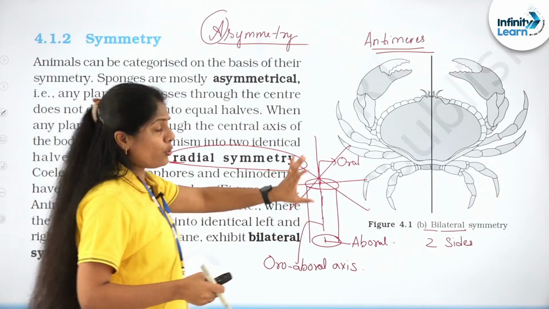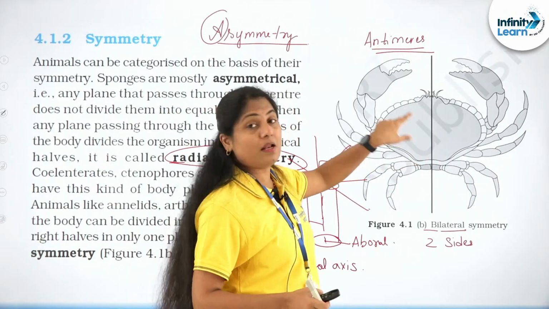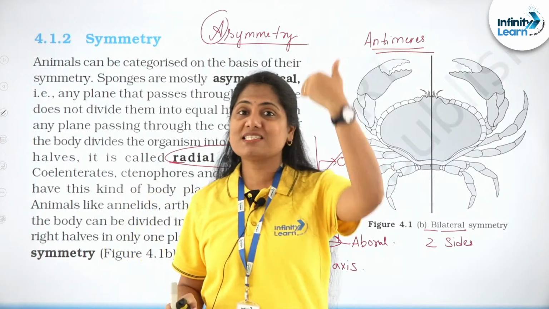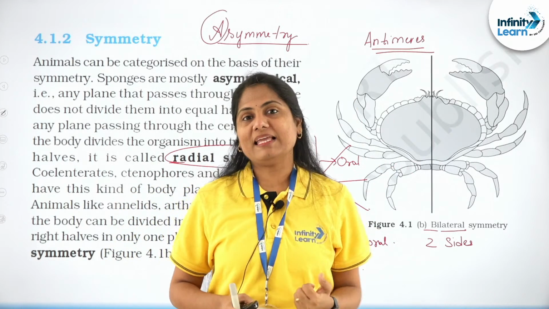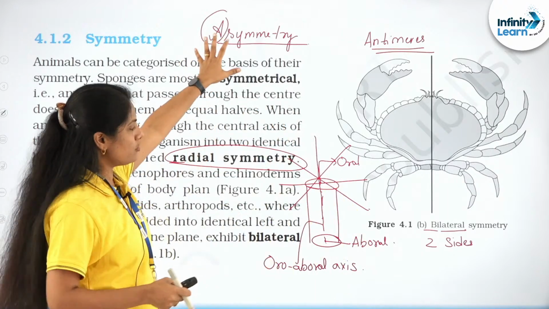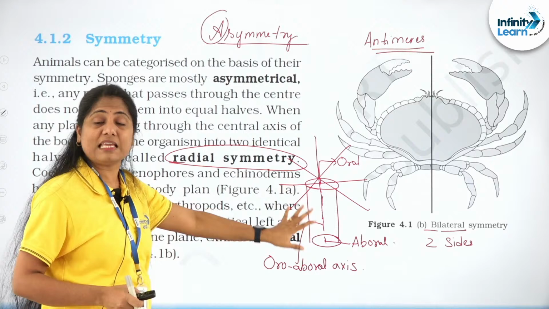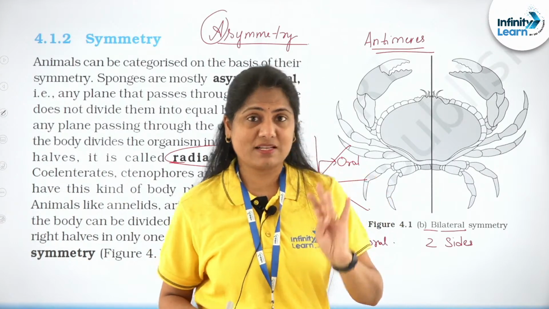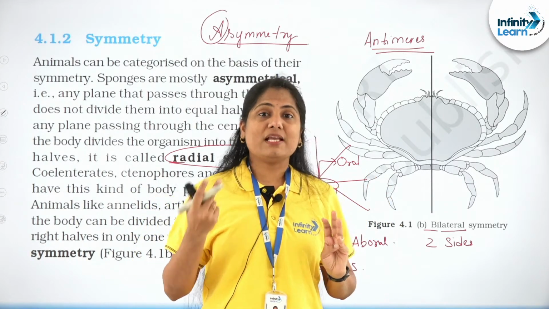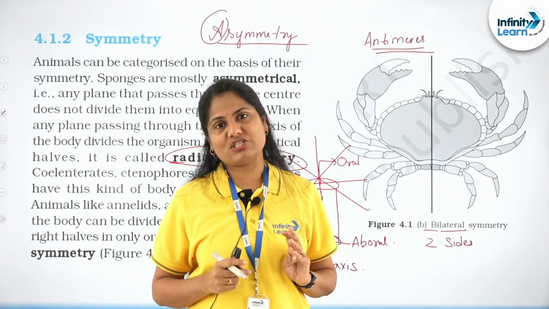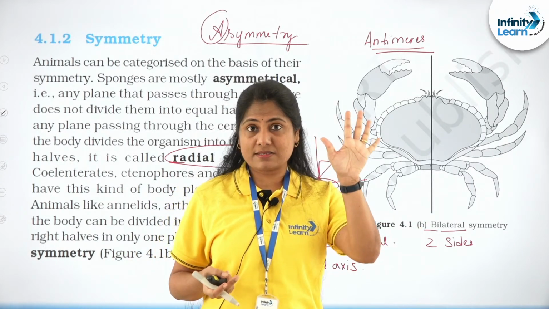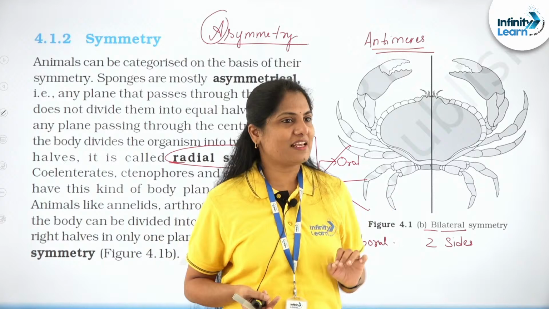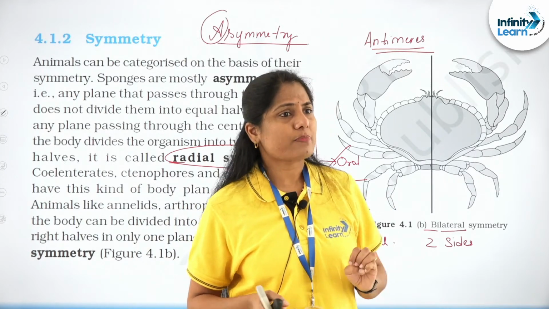So when you can divide the organism into two equal halves, right, by passing your plane of division through the central axis, that's what is called bilateral symmetry. Asymmetry, I told you, is in sponges. The radial symmetry is in the coelenterates. Within radial, we also have biradial and pentamerous radial. Biradial, two equal halves can be achieved by two planes of division, like a sea anemone. Pentamerous, by 5 planes of division. You already know the answer. Which is the one that exhibits pentamerous radial symmetry, right?